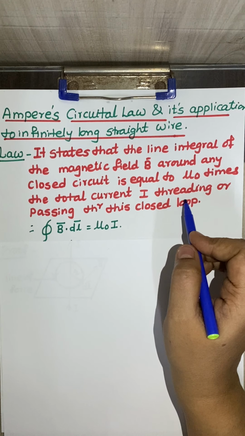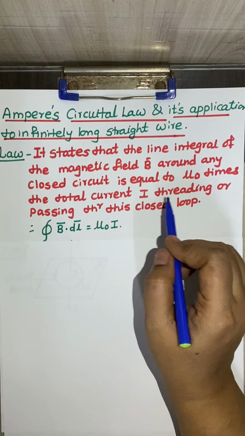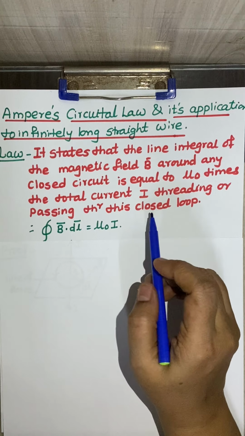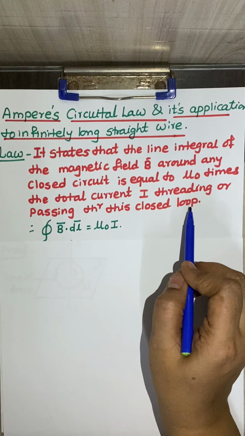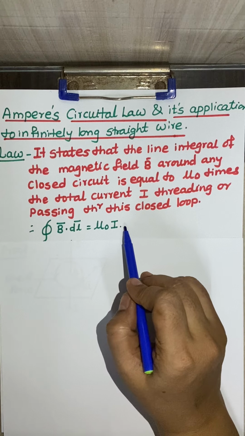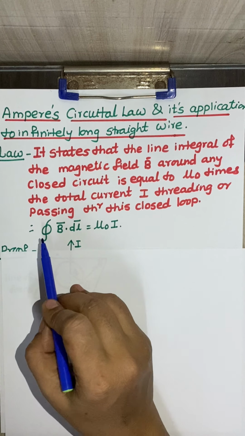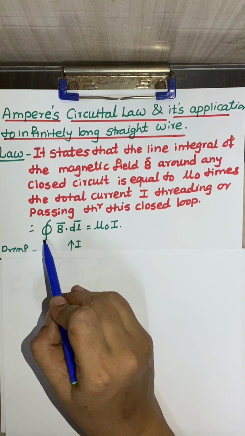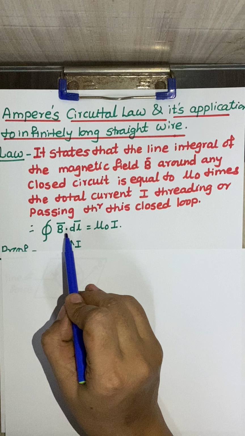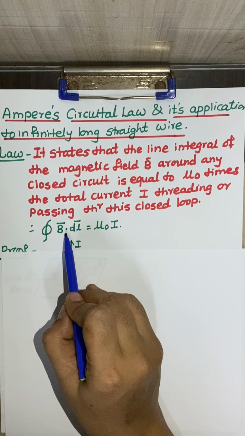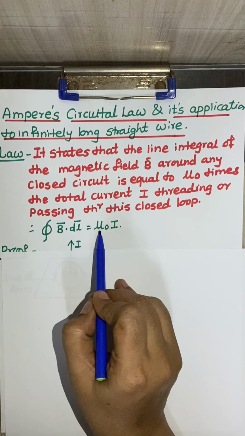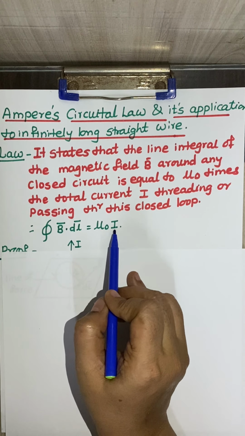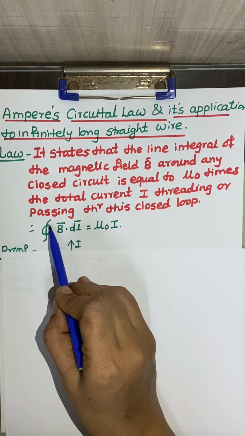Now what is meant by threading of the loop? It means the current I passing through that closed loop. It is very important that the Amperian loop is considered to be a closed loop. The mathematical expression is: the symbol for the line integral over a closed loop, B dot dl, vector B dot vector dl, is equal to mu naught times the current threaded by, or passing through, that closed loop.